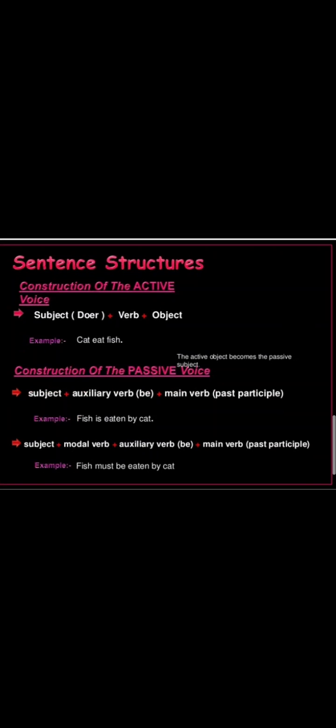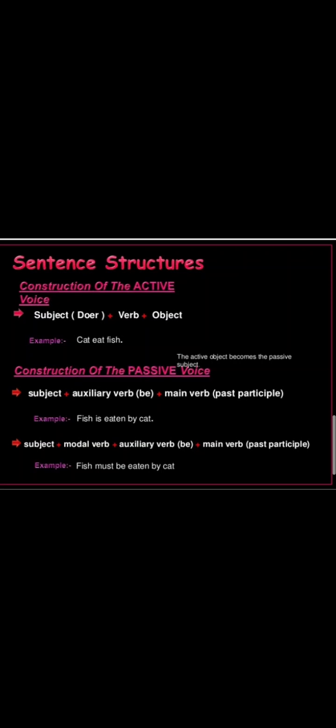Sentence structures. Construction of the active voice includes subject, the doer, plus verb plus object, like: cat eats fish. So here we are talking about the cat. Now construction of the passive voice: subject plus auxiliary verb be plus main verb in past participle form, like: fish is eaten by cat. Here fish is singular, so we are using is eaten by cat.